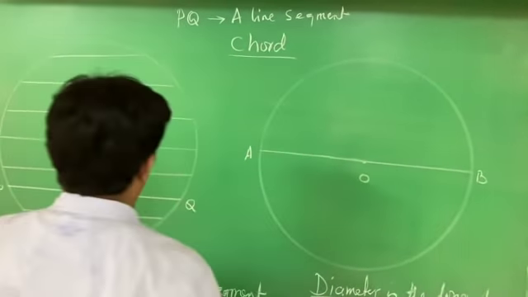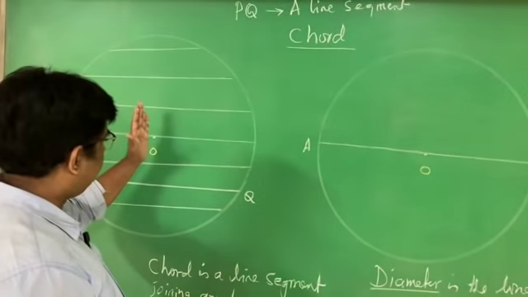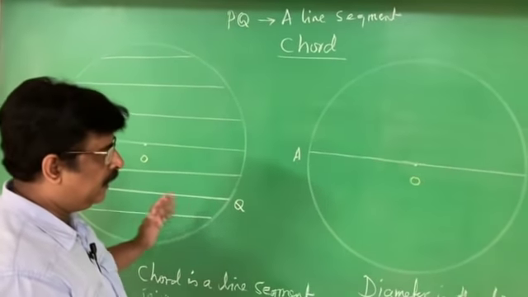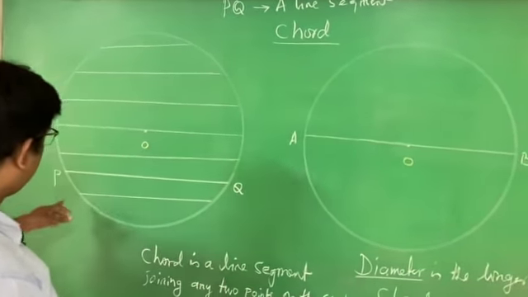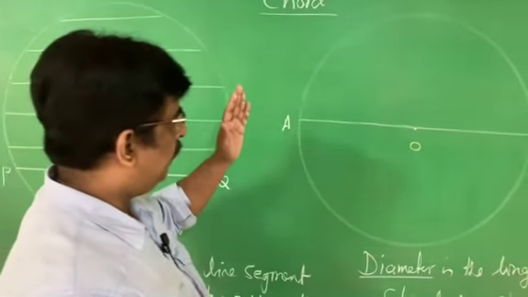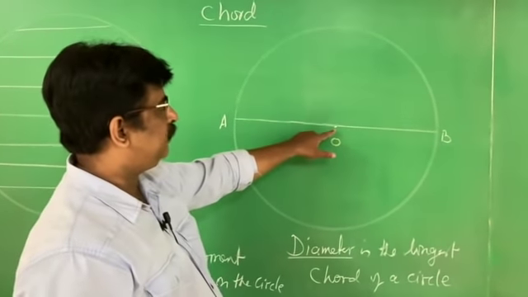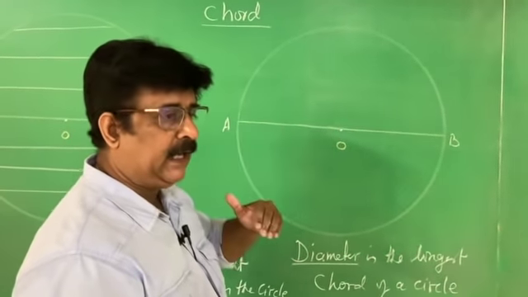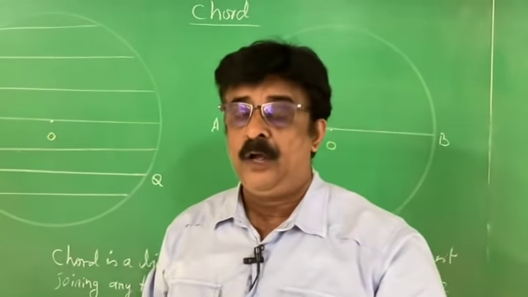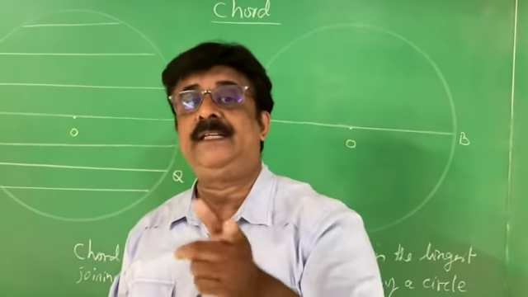Radius is a line segment joining the center and any point on the circle. Chord is a line segment joining any two points on the circle. Diameter is a straight line joining any two points on the circle, passing through the center of the circle. What is the relationship between a chord and the diameter? Diameter is the longest chord. What is the relationship between diameter and the radius? The diameter is twice the radius.